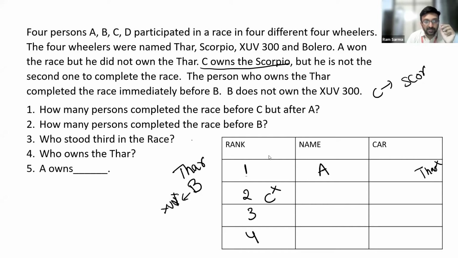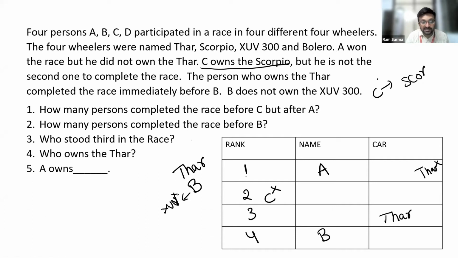Now, my question is, you guys can say yes or no. Can I place Thar in the third position? Let's see what happens if Thar gets the third rank. If Thar gets the third rank, B is immediate next to Thar, so B has to get the fourth rank. Is it possible? No. Definitely no.